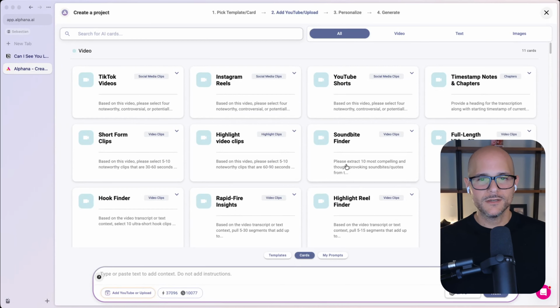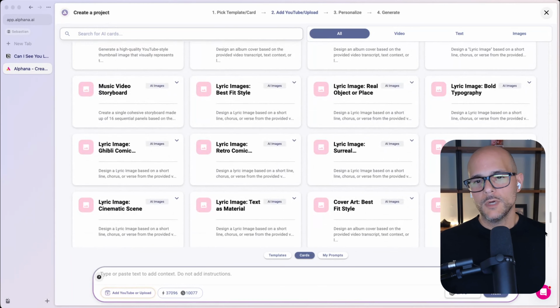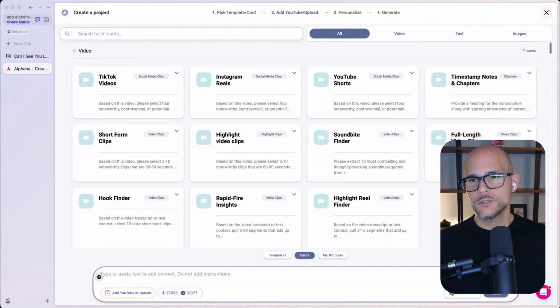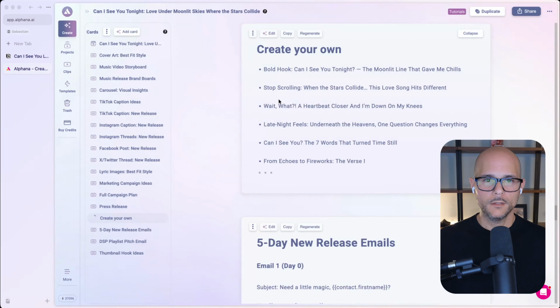So if I click on cards, these are individual pieces of content that you can pick to choose in Alphana. You don't have to create a bundle of templates at once. You could just pick one at a time, and you'll see in here we have hundreds. So you'll have plenty to choose from when creating content inside of Alphana. So I'm gonna create that, go down here. All right. So here they are.